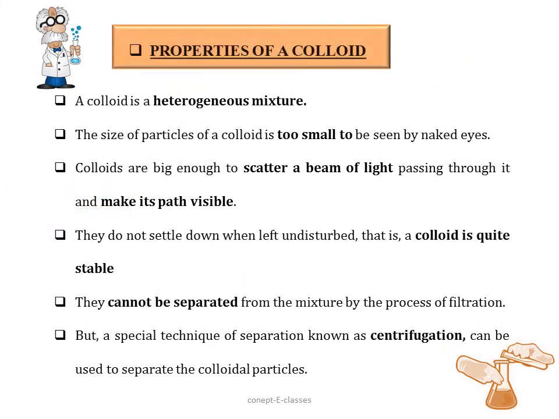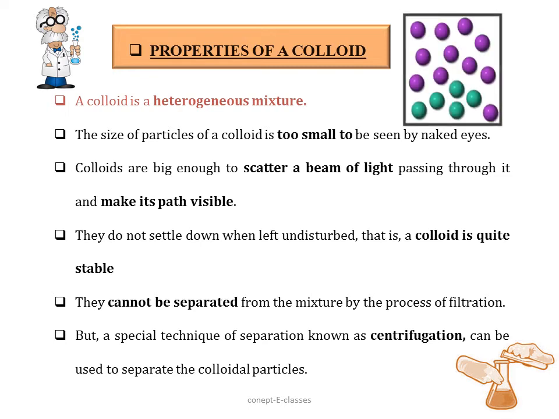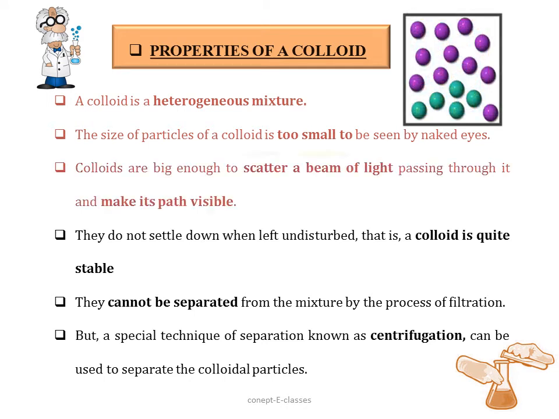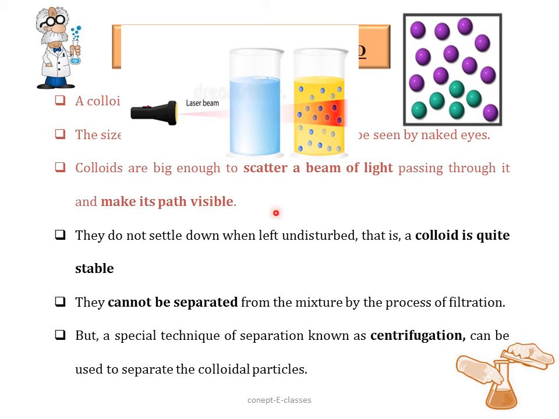Now let's see the properties of colloid. Now colloid is a heterogeneous mixture. Even though it appears to be homogeneous, it is a heterogeneous mixture. The size of the particles of a colloid is too small to be seen with naked eyes. Now colloids are big enough to scatter a beam of light passing through it and make its path visible. So the size of the colloidal particles is not as small as that of the solution, and it is not as large as that of the suspension particles, but they are big enough to scatter the beam of light passing through it, and it makes its path visible.